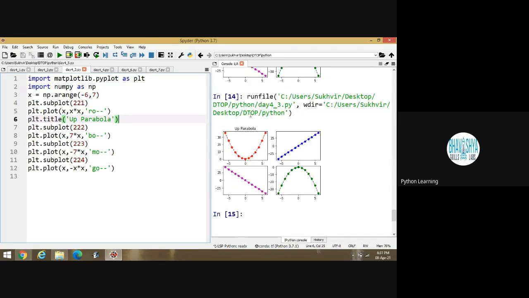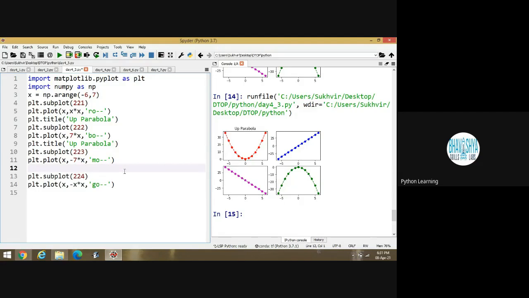You can give the title to this first block, and similarly, you can give titles to the second, third, and fourth. This one is second, this one is third, and this one is fourth.